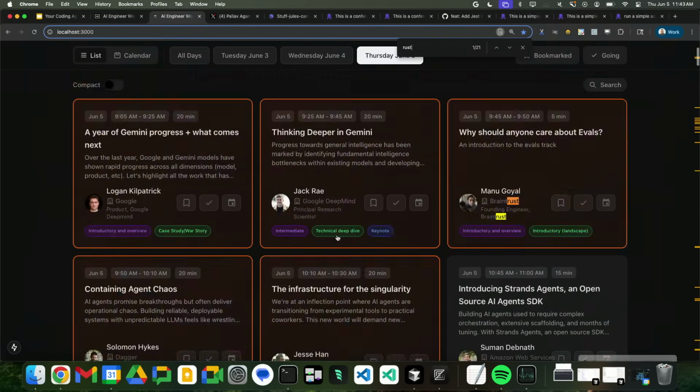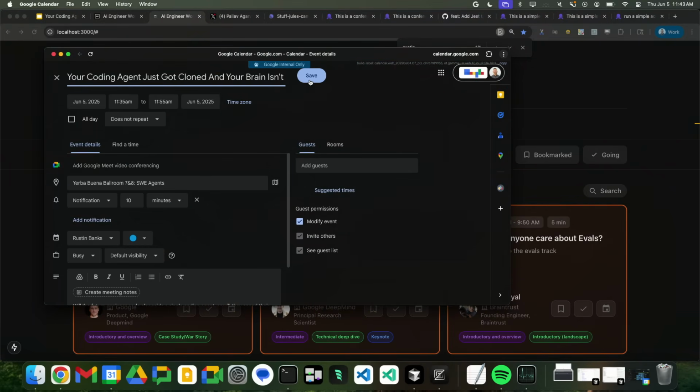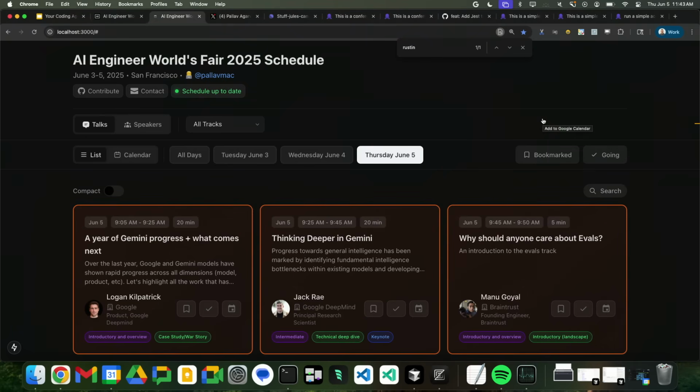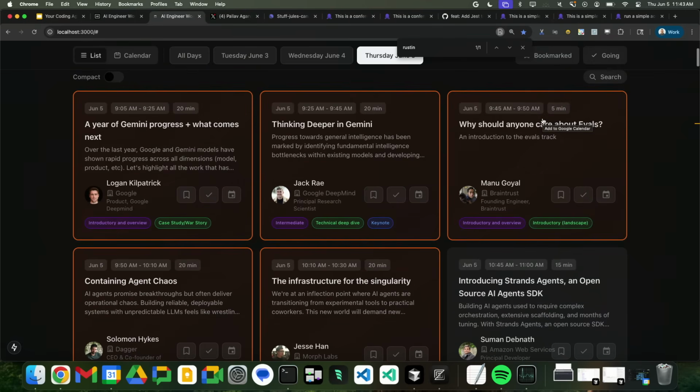Let's test it. Okay, let's add this to my calendar to make sure I know to come to my own talk. And there it's on my calendar. I could now pull this back into the main branch, and now everybody at the conference has the ability to add sessions to their Google Calendar, along with everything else that we saw there: a full test suite, all the accessibility audits, a Lighthouse score improvement, and that took me all about an hour, managing the parallel process in the back end.